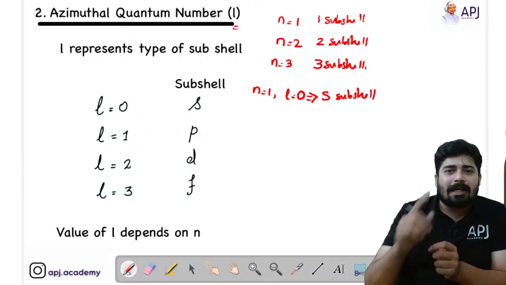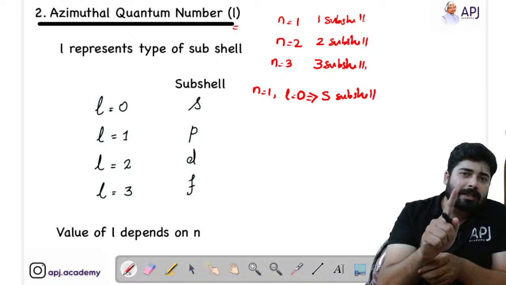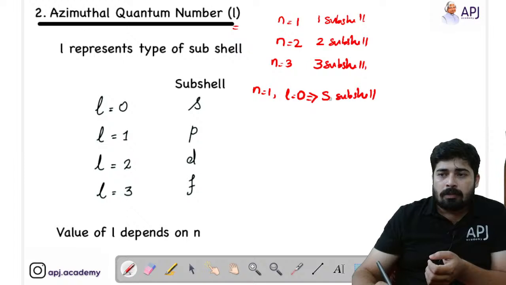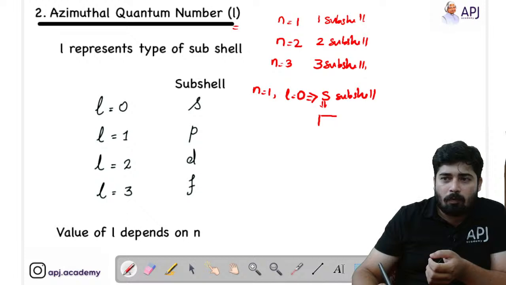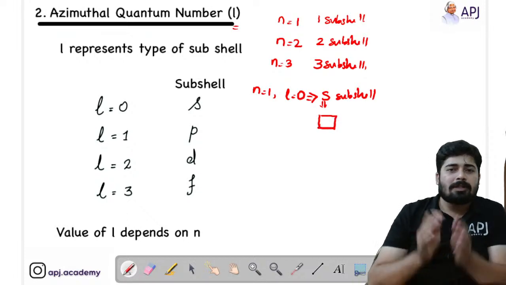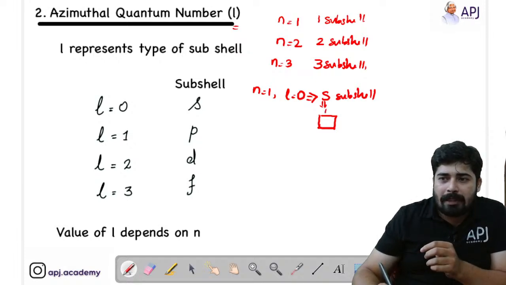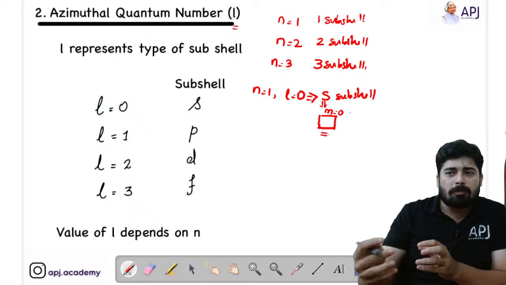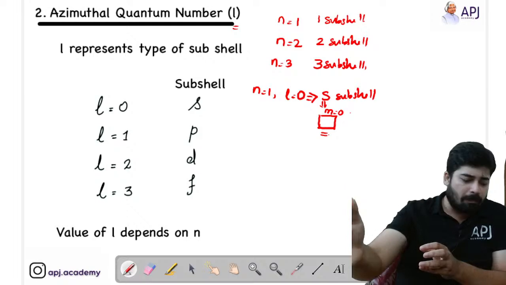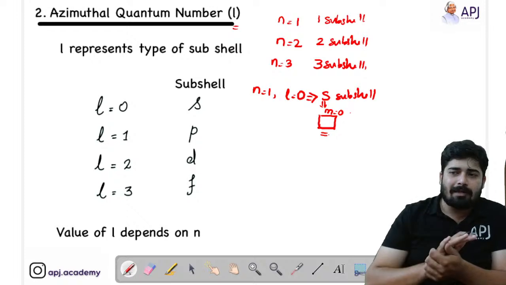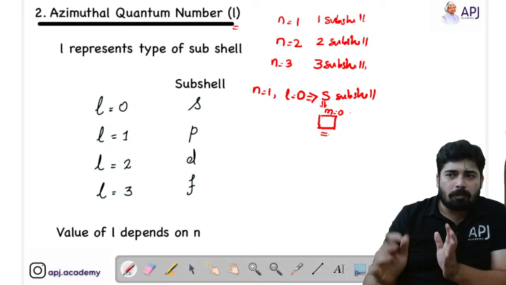So the first shell will only have one subshell, the S subshell. The S subshell will only have one orbital, that means one room, and that one room is normally denoted as m equal to 0. Actually, this is not a part of the subshell but a part of the magnetic quantum number, which we will discuss in the next slide. But you have to be clear about this.